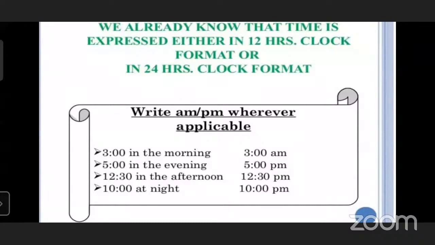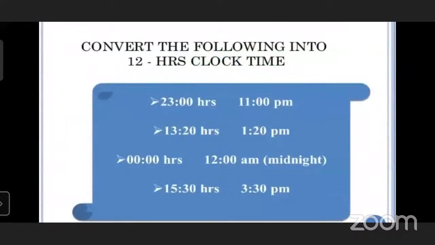If we say the 24 hour clock, you know the railways timetable and indicators on the railway platform show the 24-hour clock. So I know 23 hours means 11 o'clock.